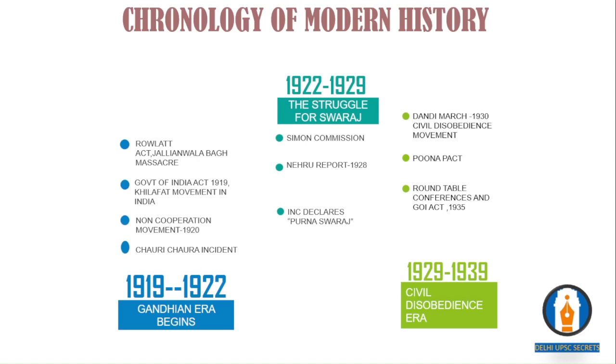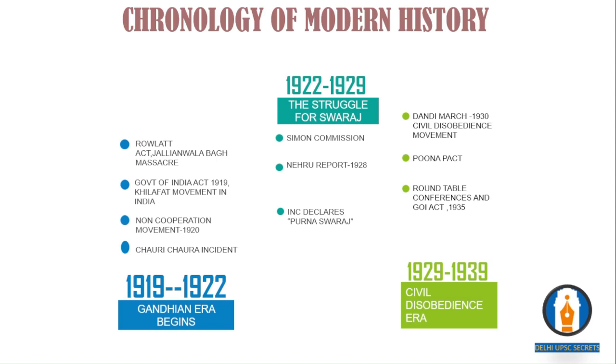Then in the round table conference itself, we have the Gandhi-Irwin Pact, as we say. Then in the second round table conference, Irwin requests Gandhiji to attend, and Gandhiji was the sole representative of the Congress party. Then, 2 months before the second round table conference, the Labour Party was replaced by the Conservative Party again. So it means that, after all three round table conferences, the Simon report was not proper.